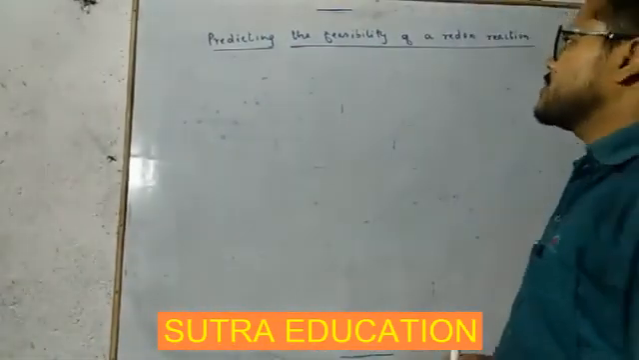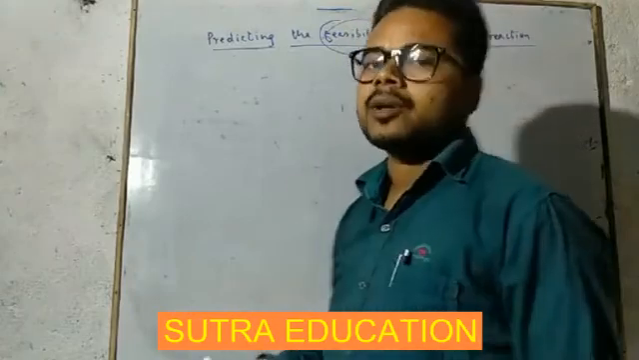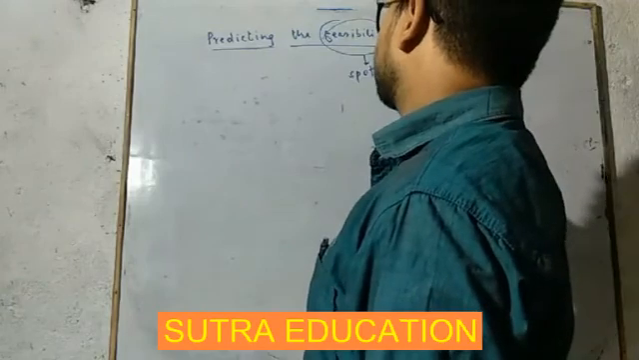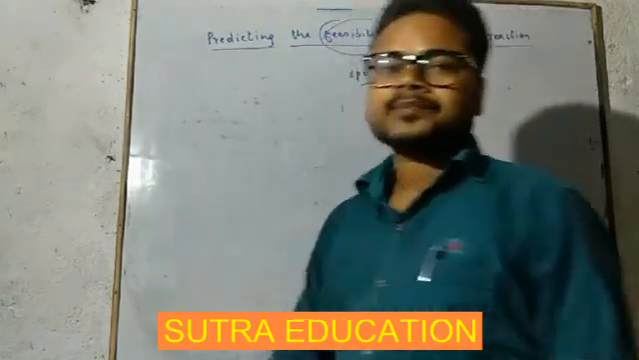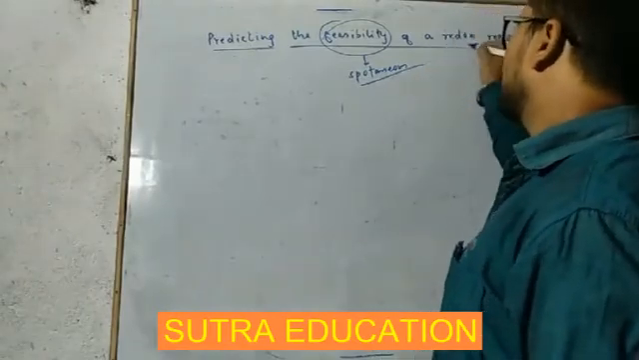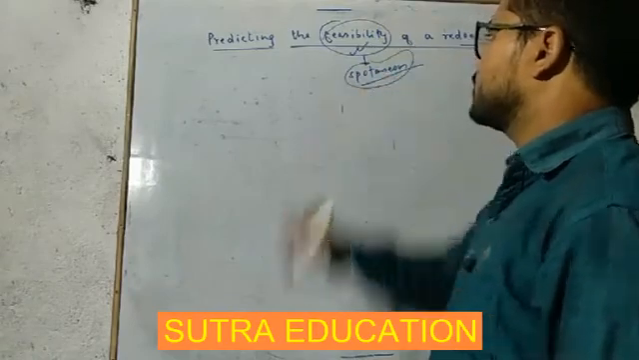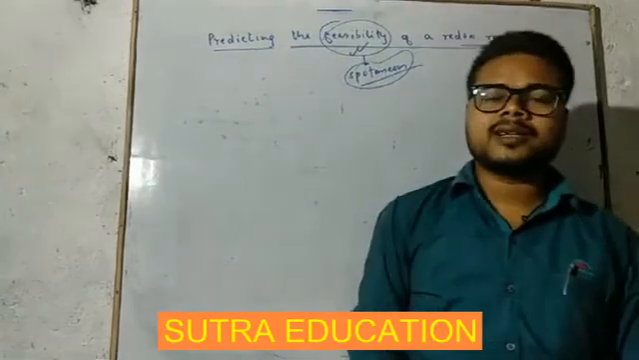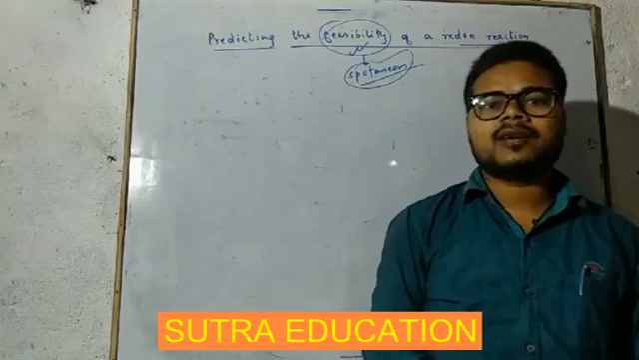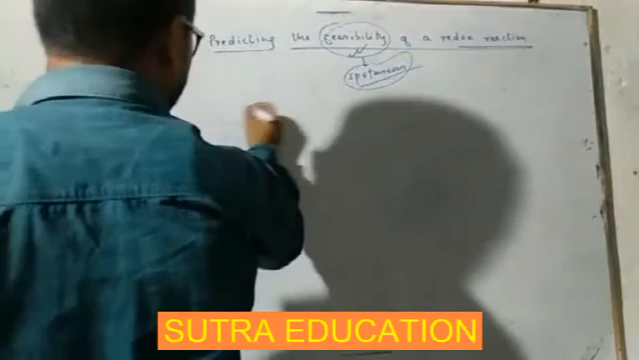So we can say feasibility or we can say spontaneity, whether it is spontaneous or not. So we are going to just predict if the redox reaction is feasible or spontaneous or not, spontaneous or non-spontaneous. Getting this? How to predict? I am just taking one example, a redox reaction.